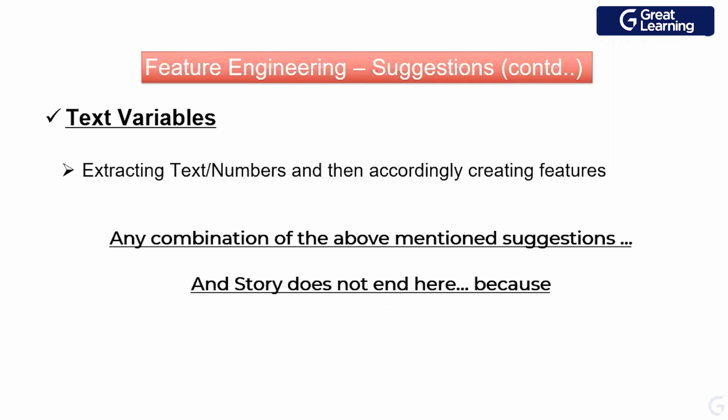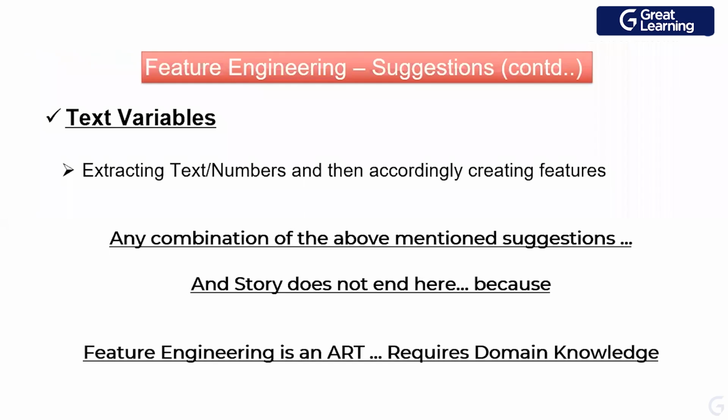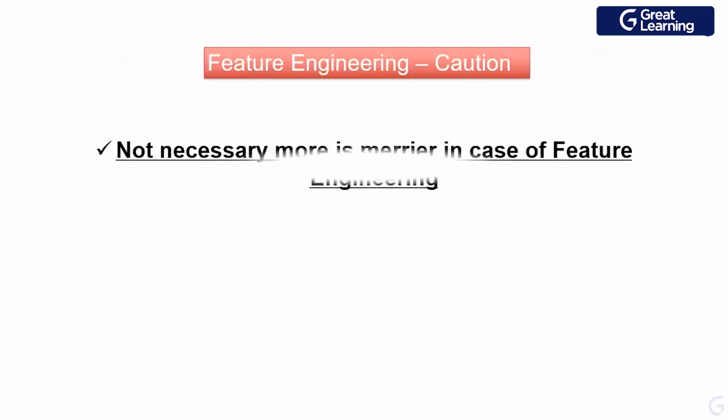Or we use any combination of the above mentioned suggestions, but the story does not end here, because feature engineering requires domain knowledge, right? What I just shared with you were some standard suggestions and techniques which we use for doing feature engineering. One caution: it's not necessary that more is always merrier in feature engineering.